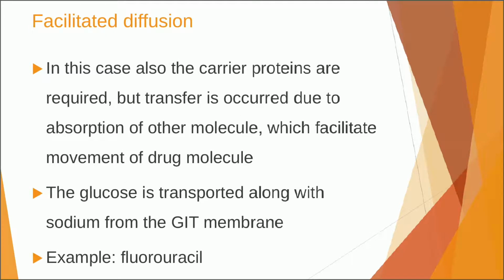The next type of mechanism is facilitated diffusion. In this case, the carrier proteins are also required just like in active diffusion, but transfer occurs due to absorption of other molecules which facilitate movement of the drug molecule.